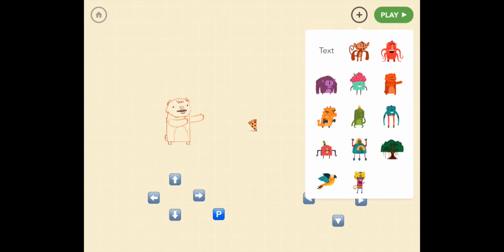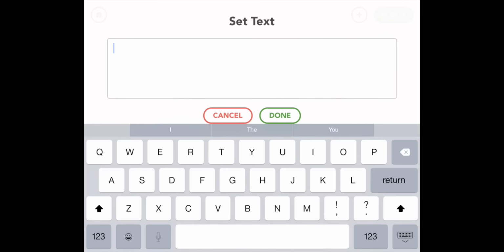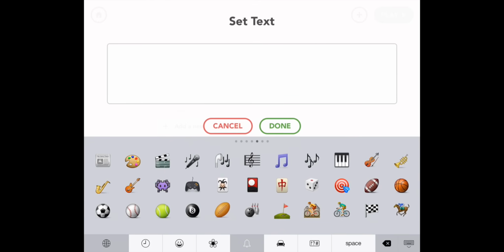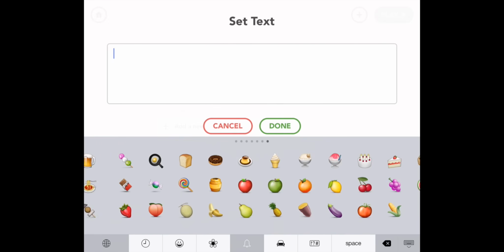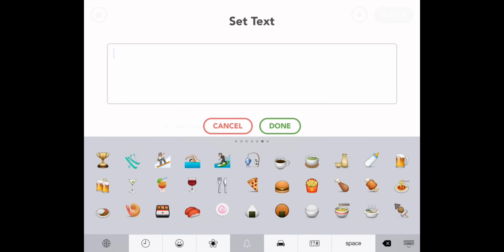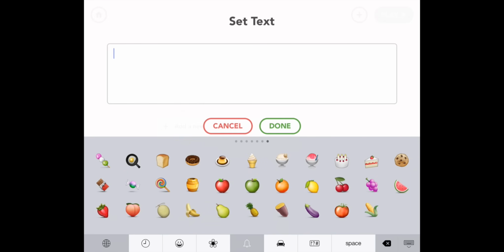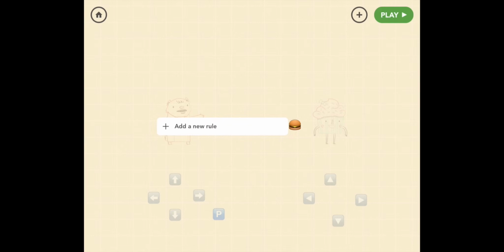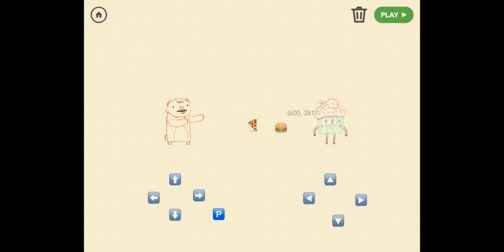So first thing we'll do is pick the food that she'll throw. So pull out text, and go to emoji, and let's find the items. So that's the bell tab, and there we go, food and controllers and fruit. So what kind of food should we use? Well, I don't know. We could pick cake, but that seems a little meta. How about hamburger? Great, done. So now we have an item that she will be throwing at Bear.